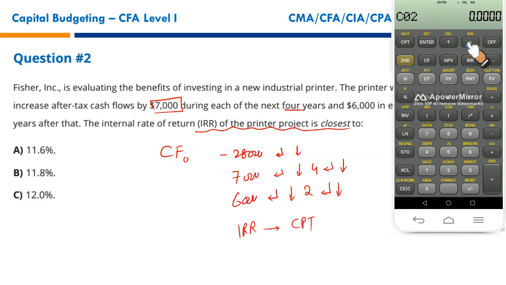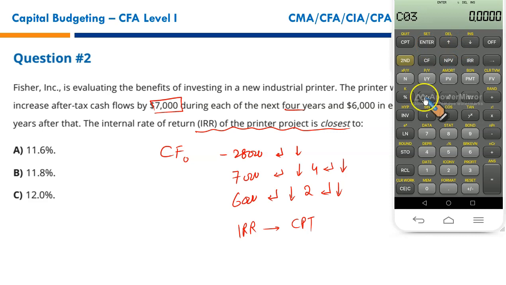Now the cash flow after that, 7,000 is done. Now 6,000, enter, down arrow key. Now what's the frequency of the second cash flow? 2. Press 2, press enter, press the down arrow key.